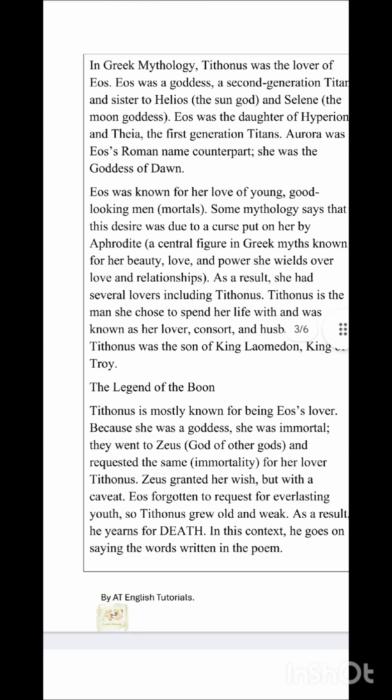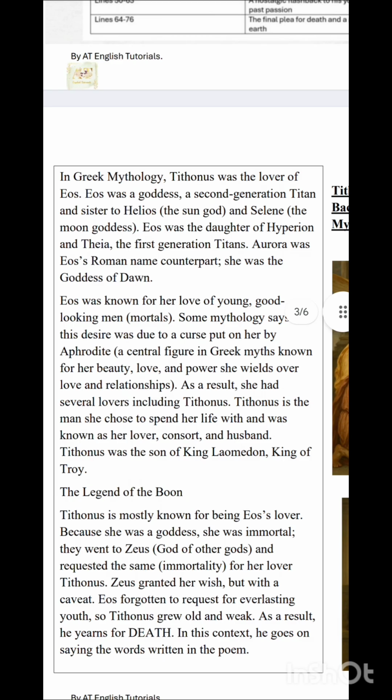Also, one more thing I want to bring to your notice. See, this is the original Greek myth, but we know that the goddess of dawn, along with Tithonus, had gone to Zeus, and from Zeus they demanded the boon of immortality, and Zeus granted it. This is the original story.